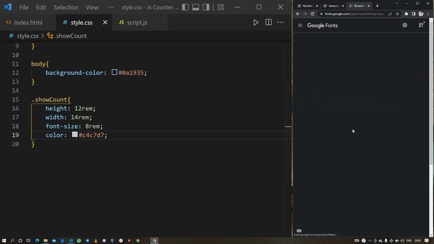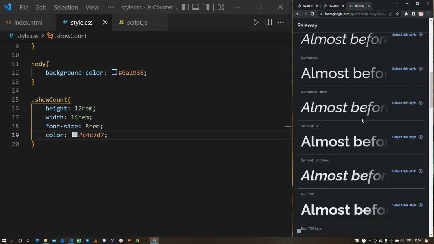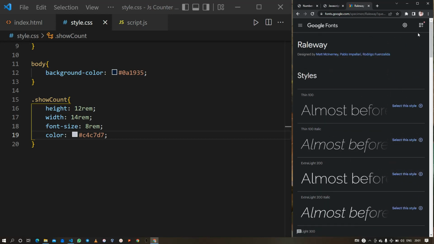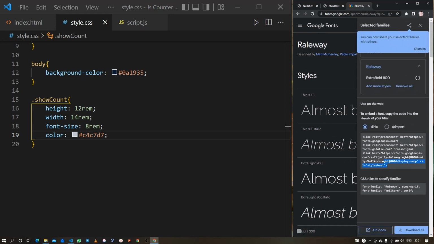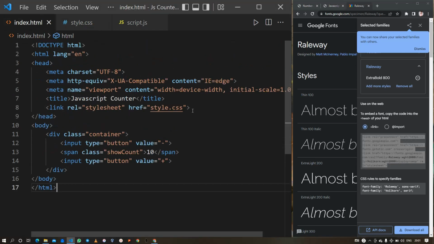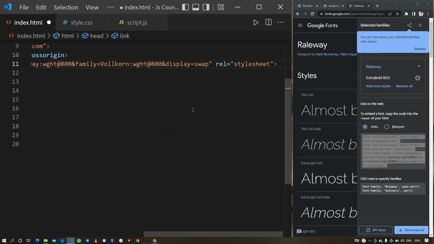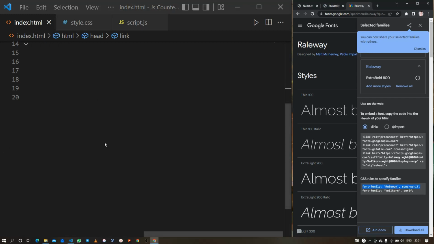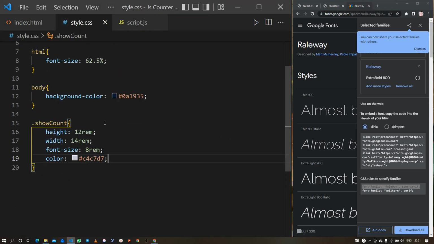and then inside this first website we will search for Raleway. Okay, so this is the font, and inside this I am going to use this extra bold font style. So by clicking on this, select this style, and just by copying this code from here and including it into our HTML file, we also need to add this line of code into our CSS file so that the font will be set to each and every element.